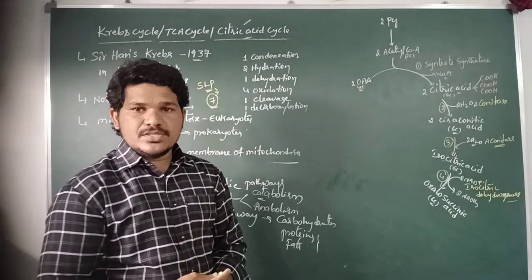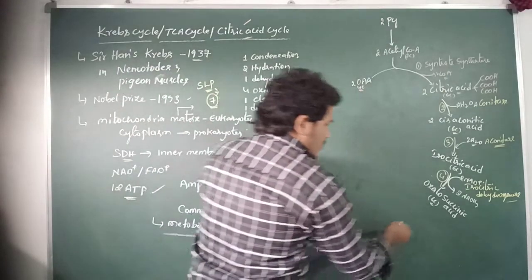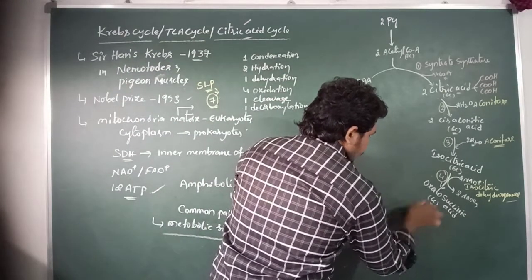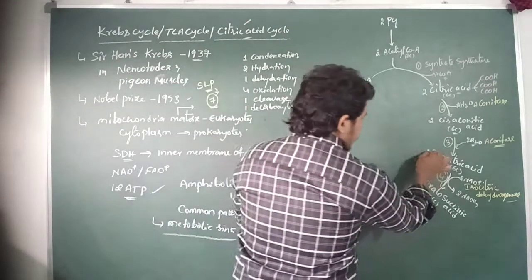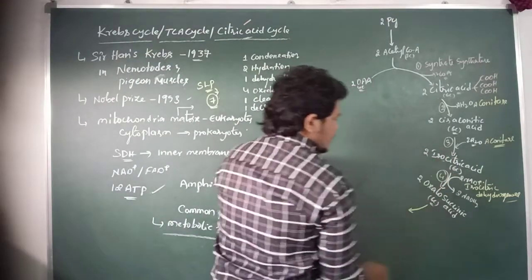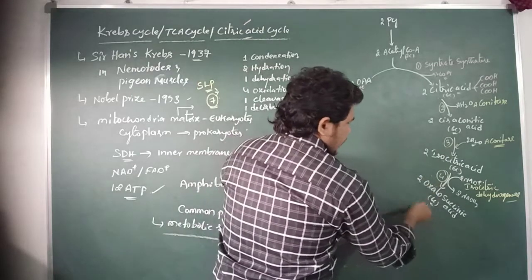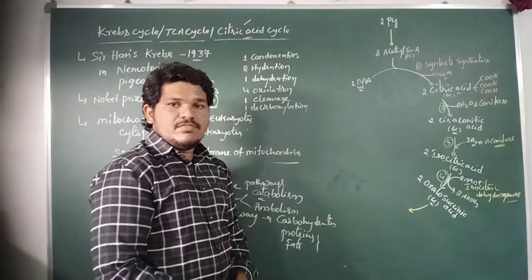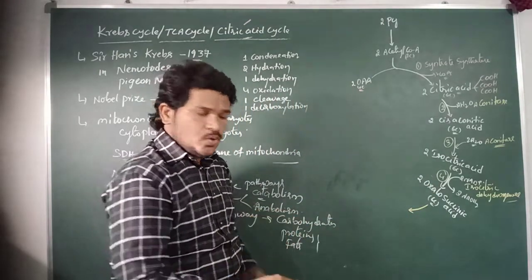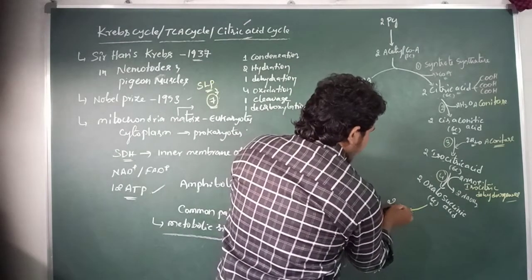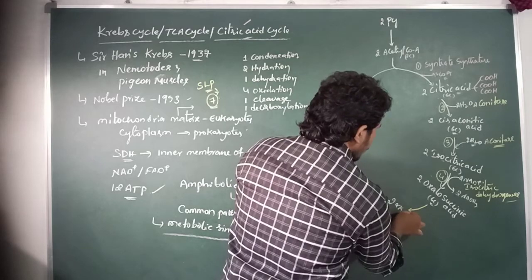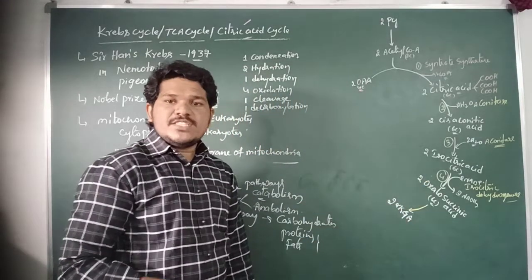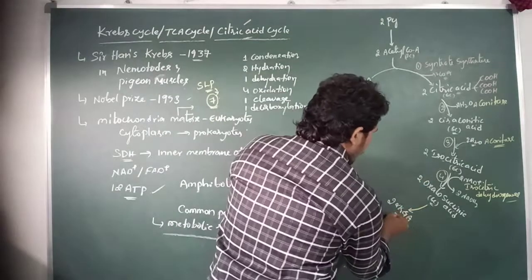And then in the fifth reaction of the Krebs cycle, the two molecules of oxalosuccinic acid are decarboxylated into two molecules of alpha ketoglutaric acid, which is a 5-carbon compound.